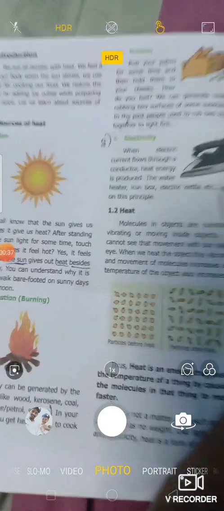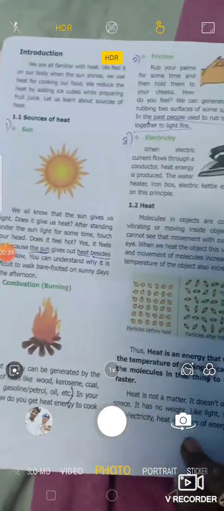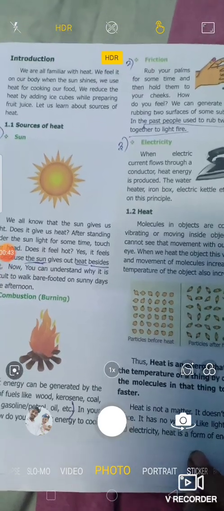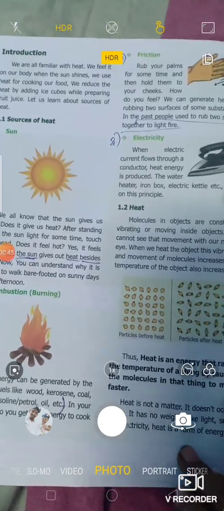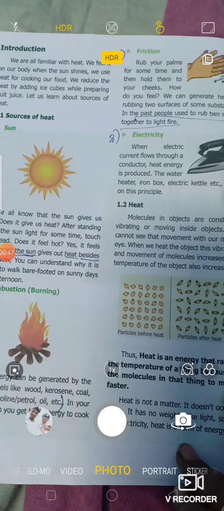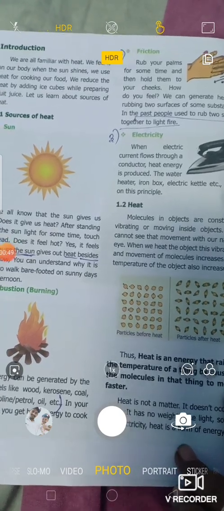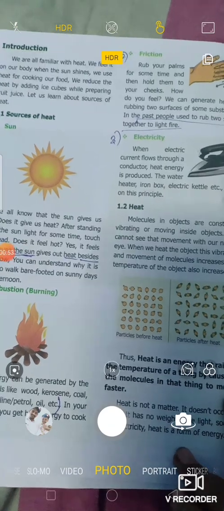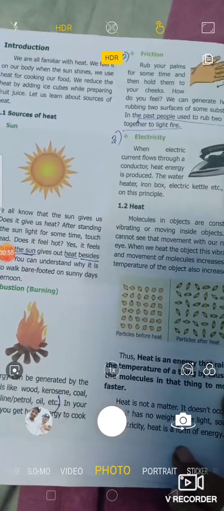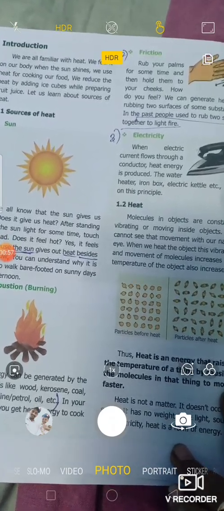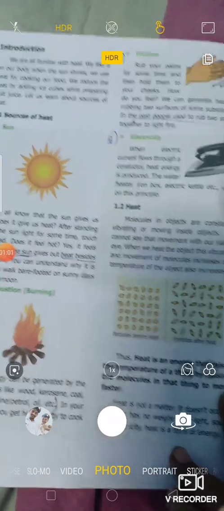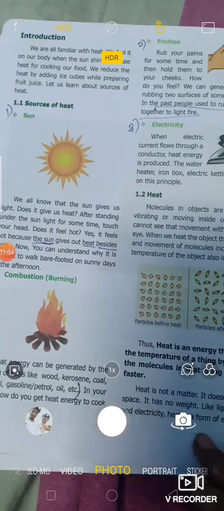So what do you know about heat? What are the basic things? Heat we can easily feel. When we stand in sunlight for a long time, we can experience heat. Also, heat is used to cook. Heat is used to produce electricity. And if we need something to be cold, we reduce the heat of that object by including ice cubes. So let us know about the sources of heat.